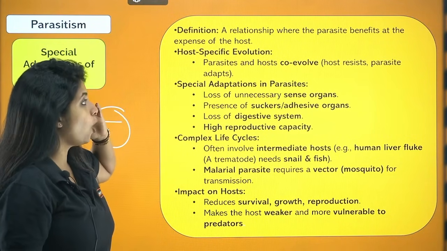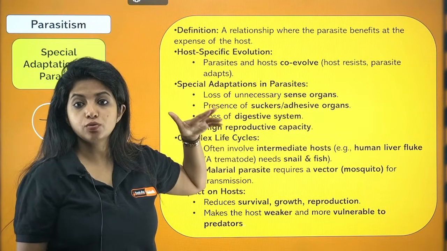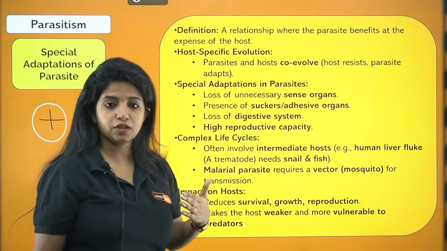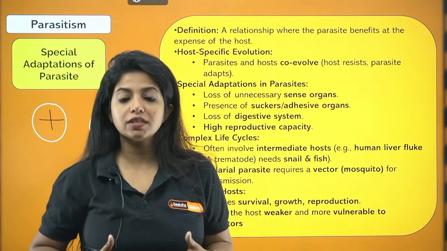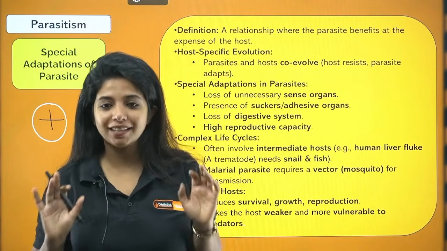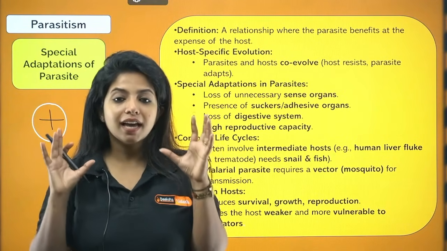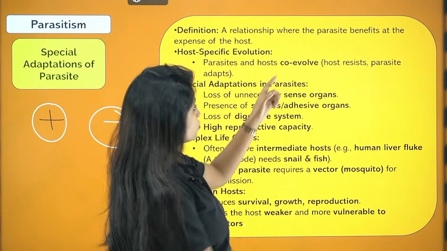Always understand that the parasite and host co-evolve, such that the parasite can stay relying on that particular host.